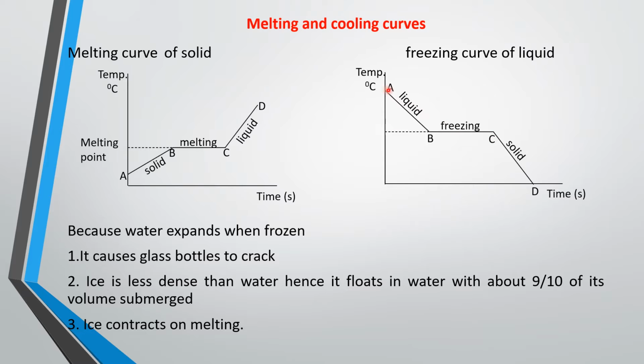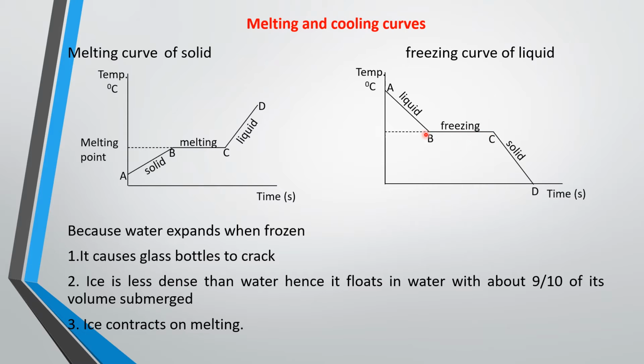As temperature is reduced, the liquid will start to freeze gradually until you get to the freezing point. At the freezing point, the temperature will be constant. When the liquid has frozen totally, it becomes a solid, and the temperature will continue to drop. For ice, the freezing point is 0 degrees centigrade.